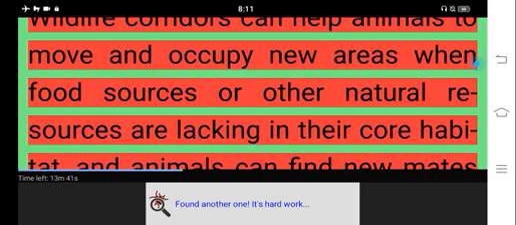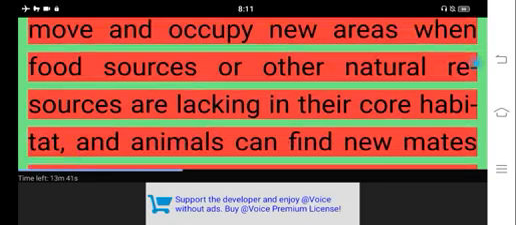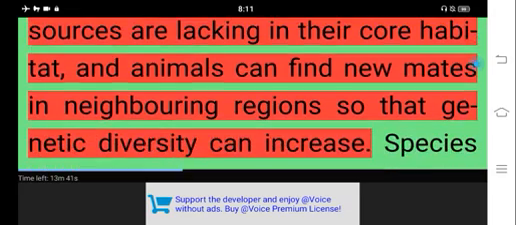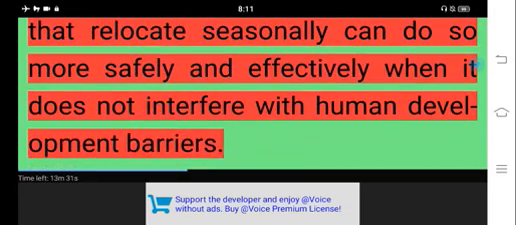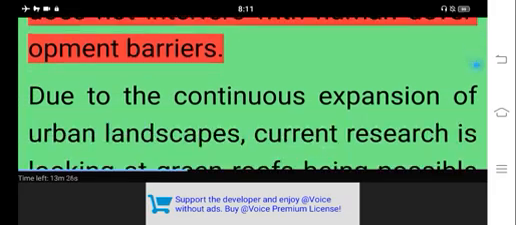Wildlife corridors can help animals to move and occupy new areas when food sources or other natural resources are lacking in their core habitat, and animals can find new mates in neighboring regions so that genetic diversity can increase. Species that relocate seasonally can do so more safely and effectively when it does not interfere with human development barriers.